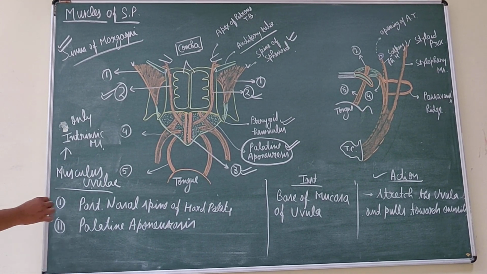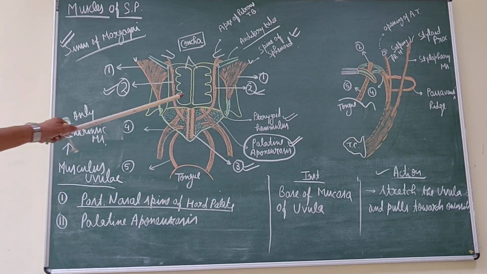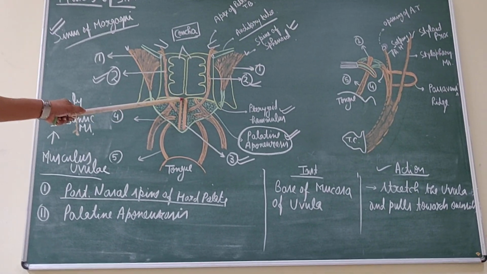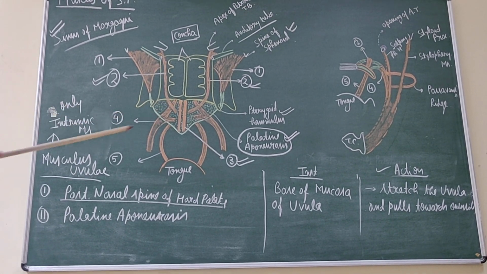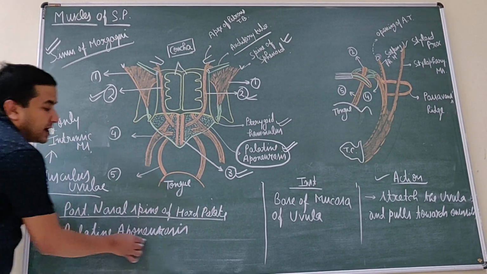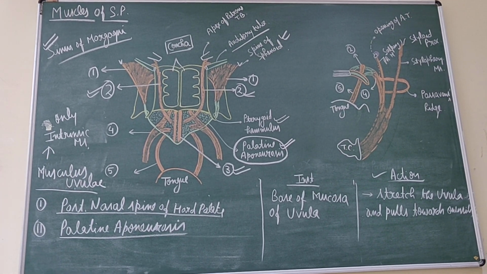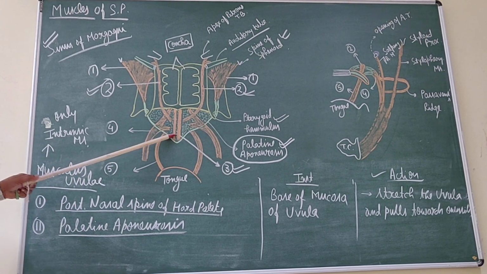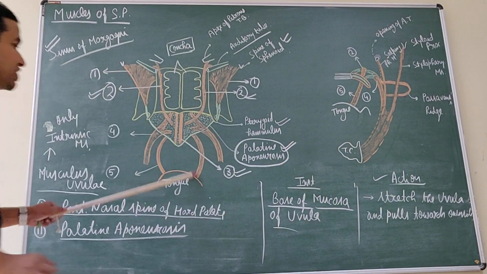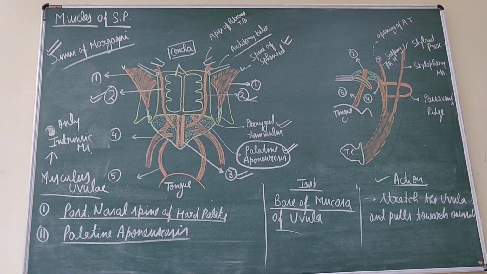This muscle takes origin from the posterior nasal spine of the hard palate. In this diagram, this pointed structure is the posterior nasal spine. This posterior nasal spine gives origin to the musculus uvuli. Then it also takes origin from the palatine aponeurosis. Some fibers come from this aponeurosis. Now this muscle is inserted. This is the insertion point on the base of the mucosa of the uvula. This triangular projection is the uvula. So it is inserted on the base of the uvula